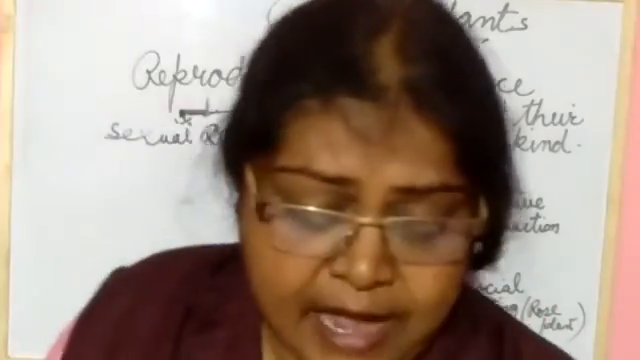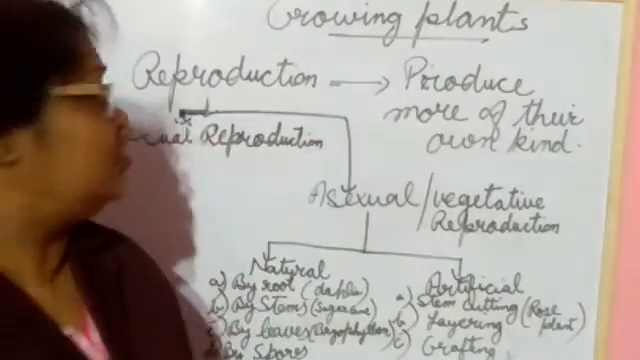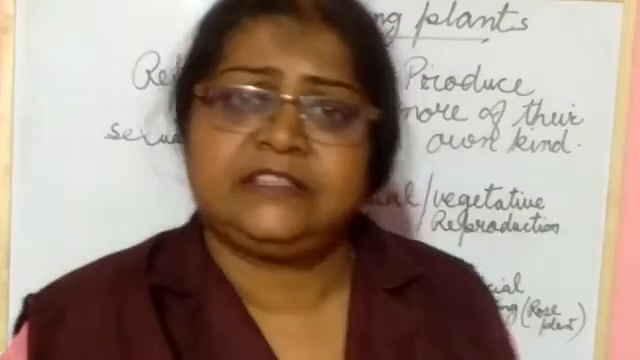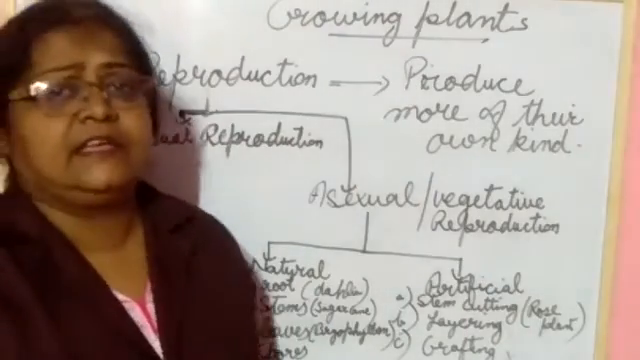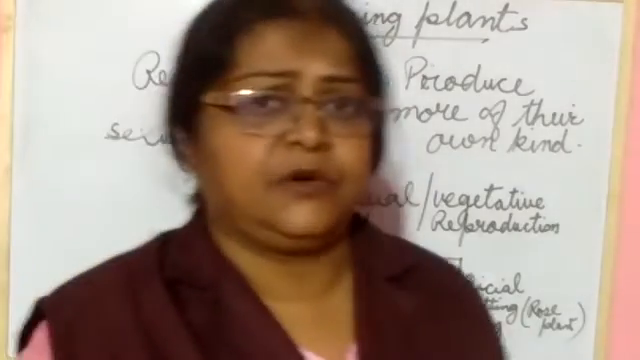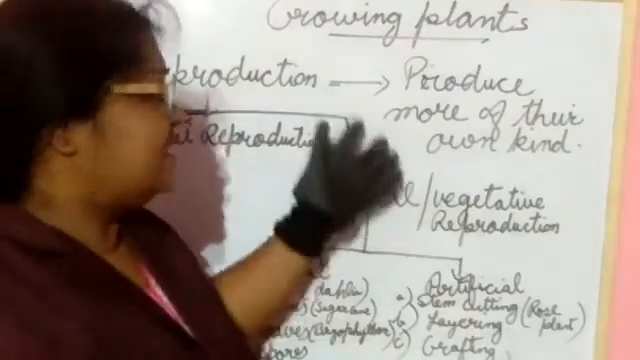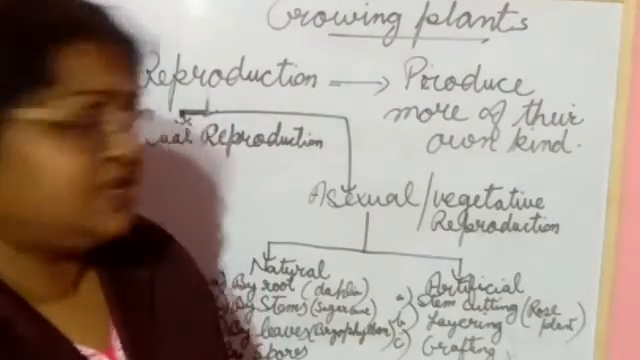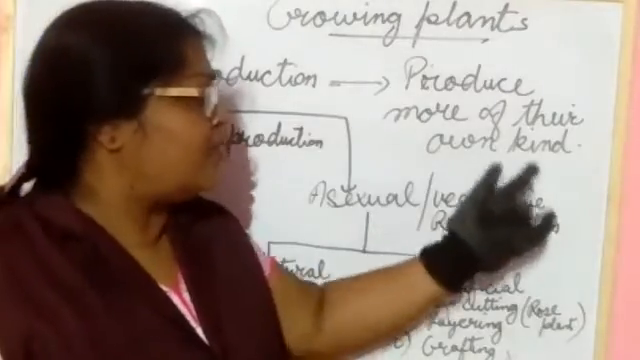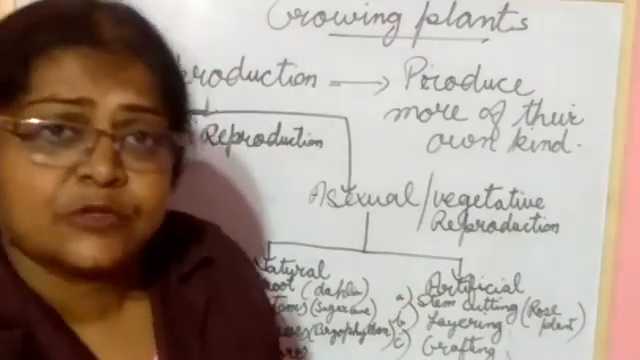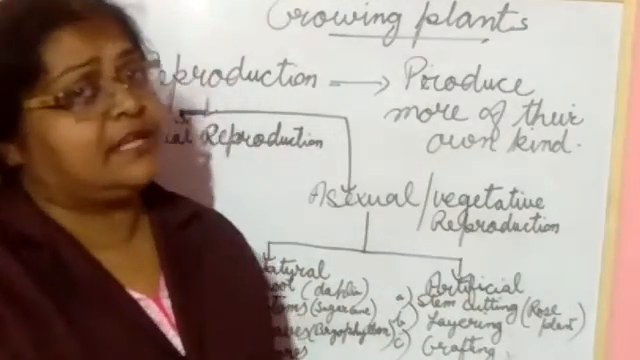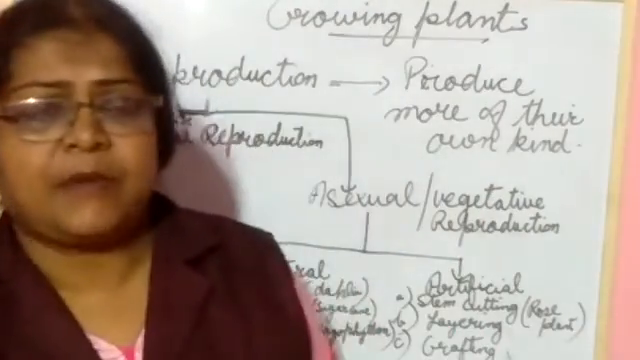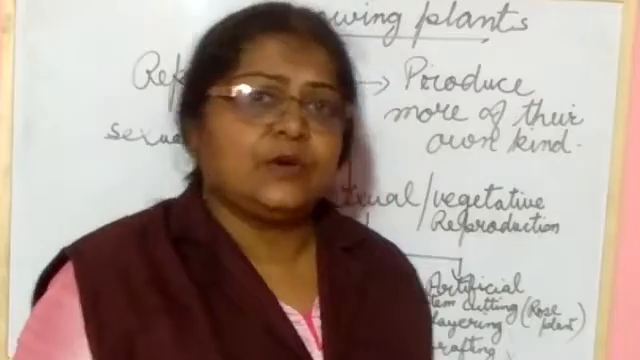Yes. So plant, what does plant? They also need a reproduction, like other living thing. What is reproduction? Reproduction is a process by which they produce more of their own kind. It is a process by which plant produce their own kind. Understood? Reproduction is a process by which plant produce their own kind.